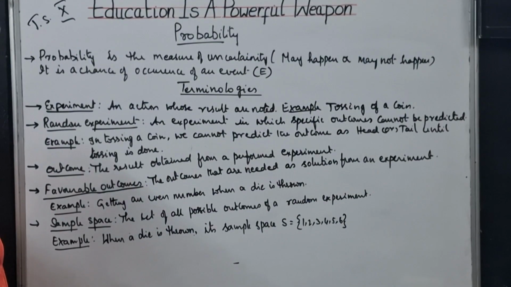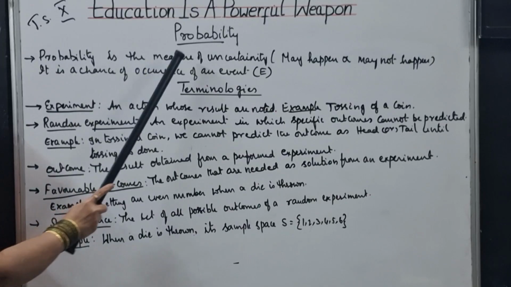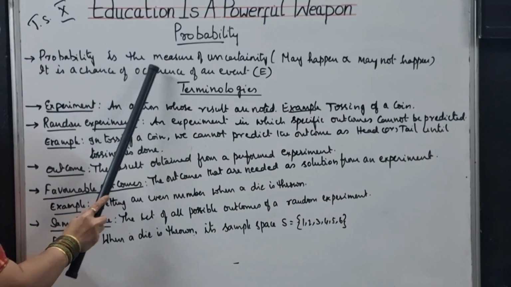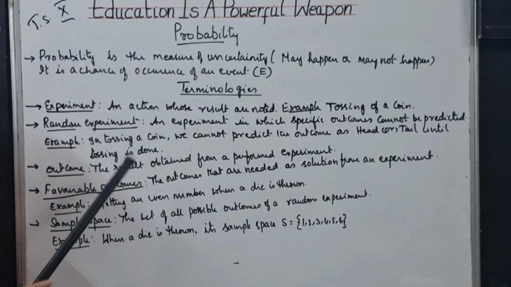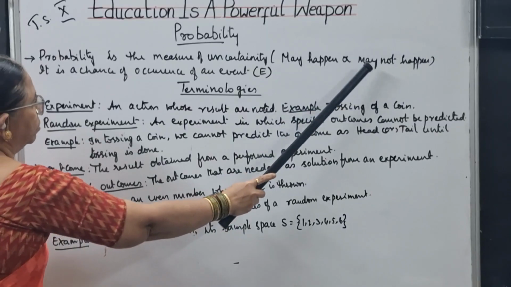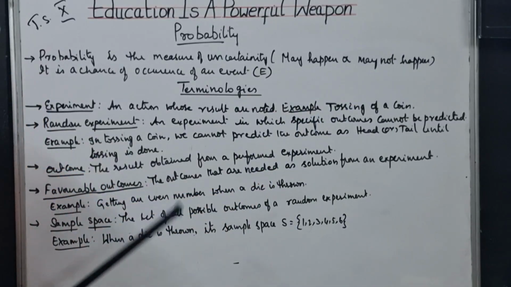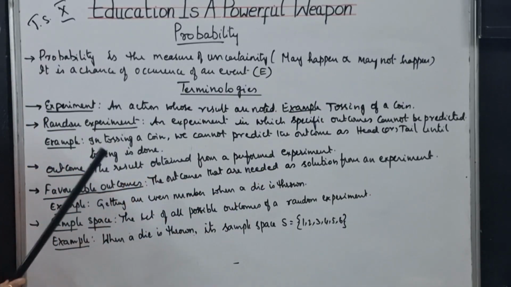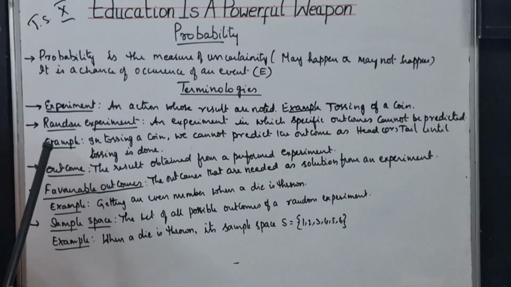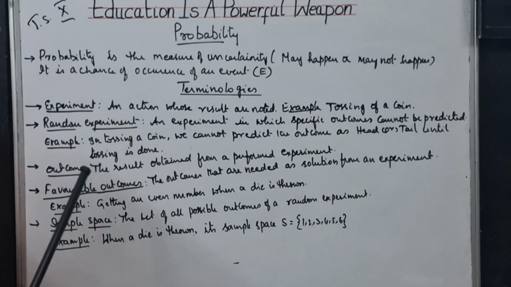Now I am dealing with 10th class maths, the new chapter, that is probability. What is probability? Probability is the measure of uncertainty. Uncertainty means what? It may happen or may not happen. That is the event. The event may occur or may not occur.